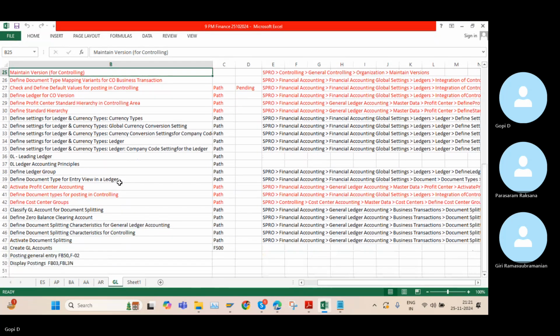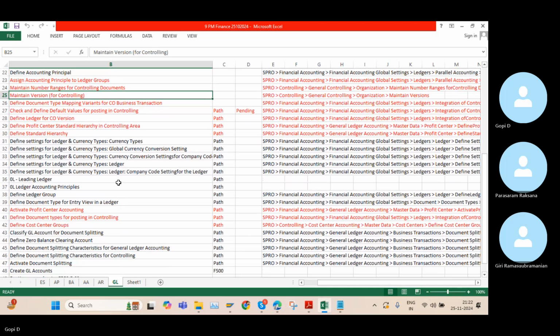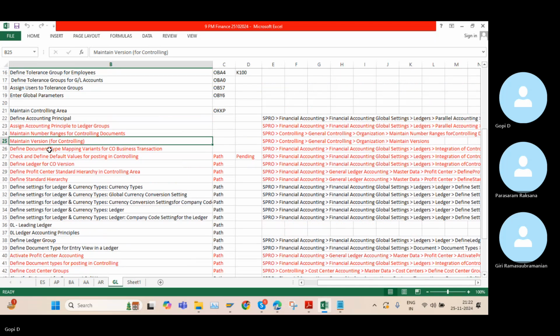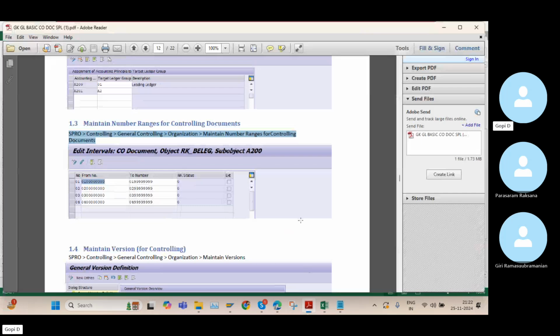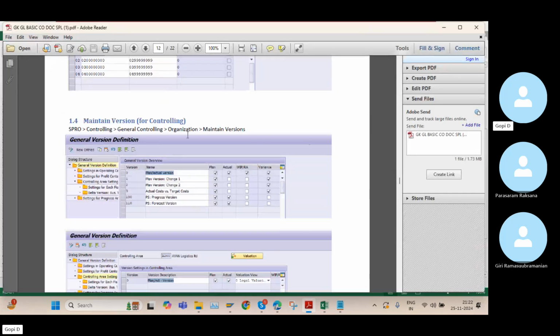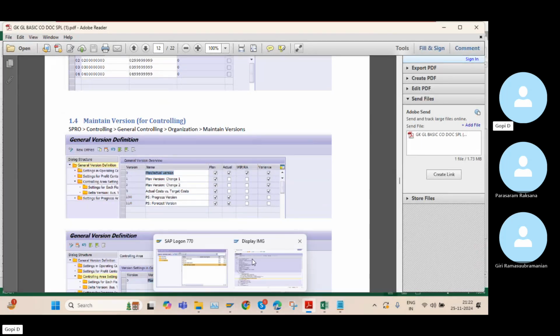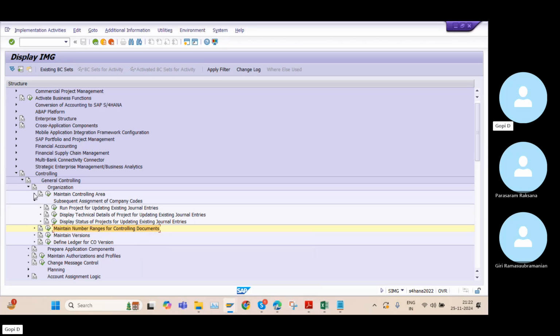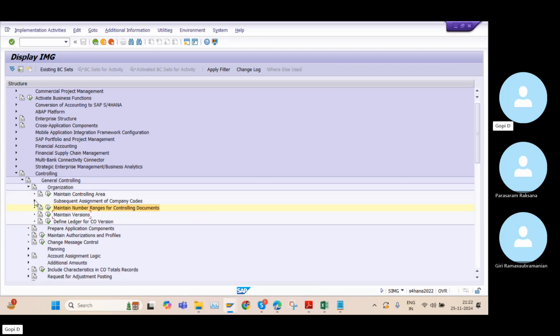Yeah. So next step, maintain version for controlling. This is also a predefined setting only. So we need to maintain some version. So here I need to go with maintain version below that one. I need to double click on this maintain version.